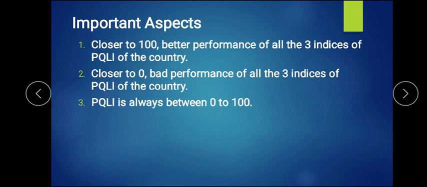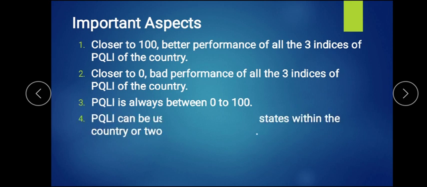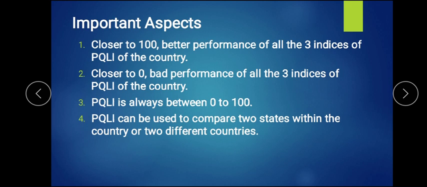This grade will always be between 0 to 100. Fourthly, this helps us compare between the states of a country as well as 2 different countries. So PQLI helps us know about 2 states, 2 regions, 2 countries.